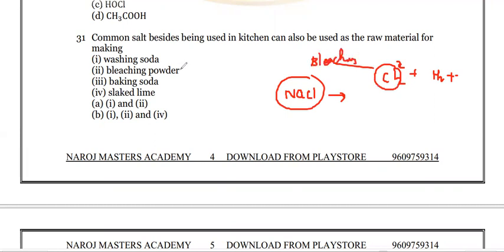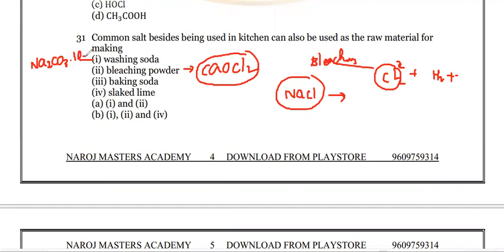Okay, so bleaching powder will not be prepared from NaCl common salt, but from chlorine gas. Is it right? What is the chemical formula of bleaching powder? CaOCl2. So which gas is used here? Chlorine gas. Okay. And washing soda, what is its chemical formula? Na2CO3